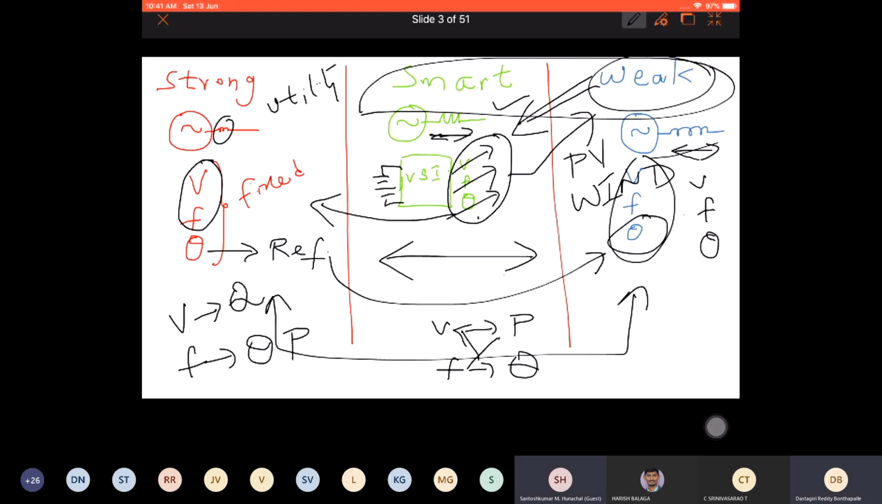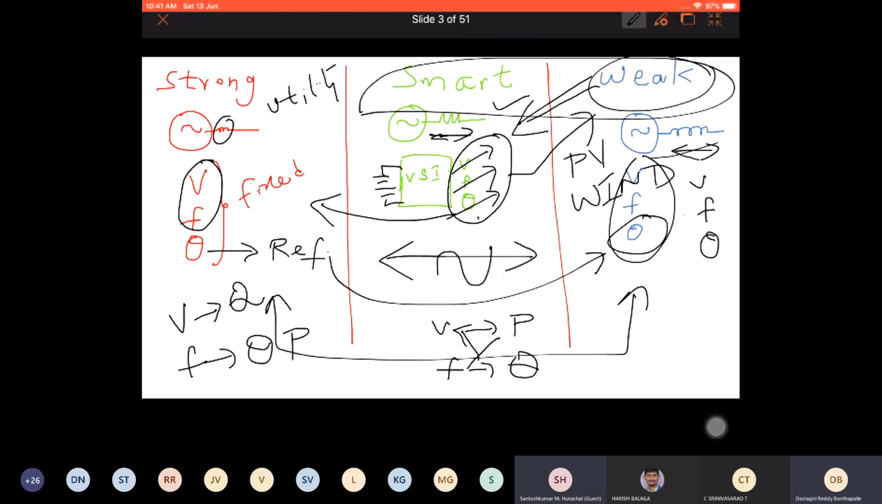Sir, here theta in the VSI, how is it going to be controlled, sir? VSI. Yeah, you have your own reference here. I'm sorry, let me clear these markings. I don't know how to do that. Okay, let's take another slide.